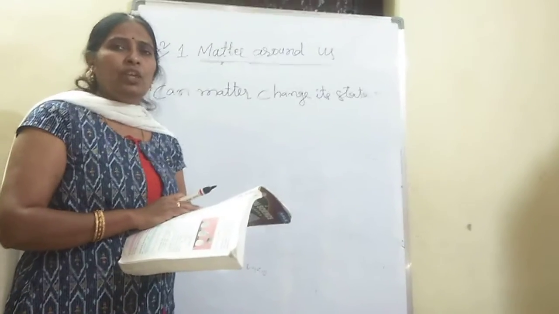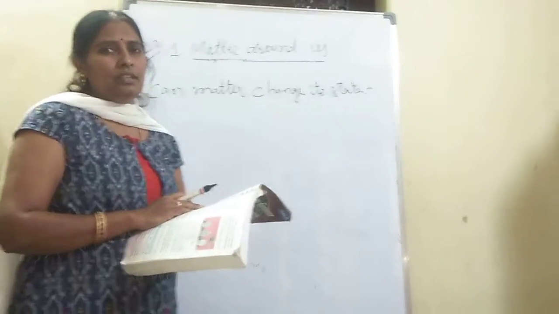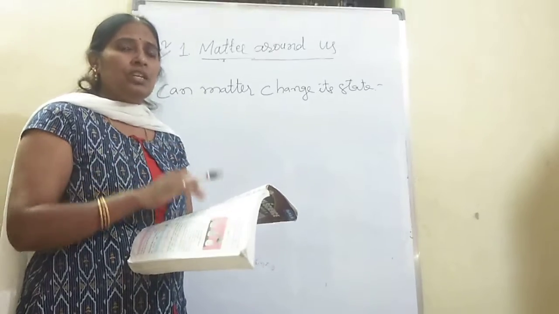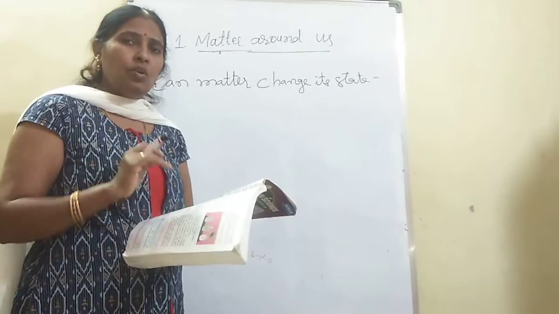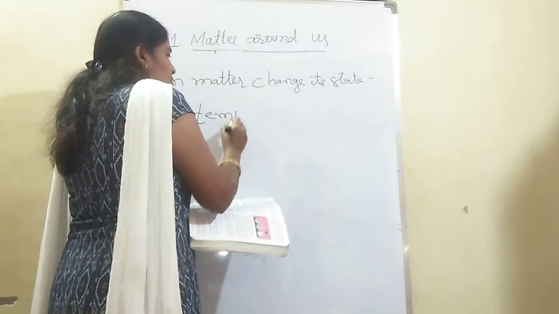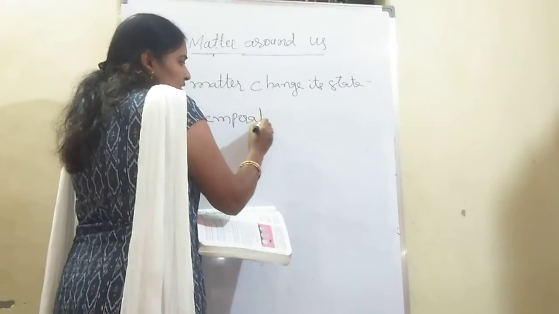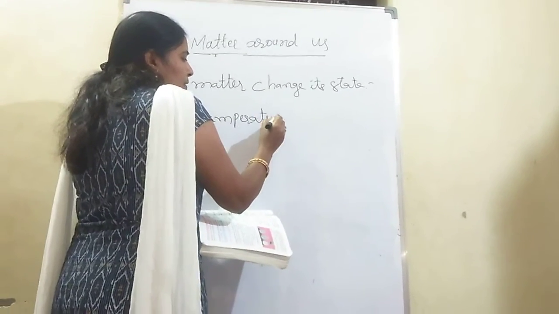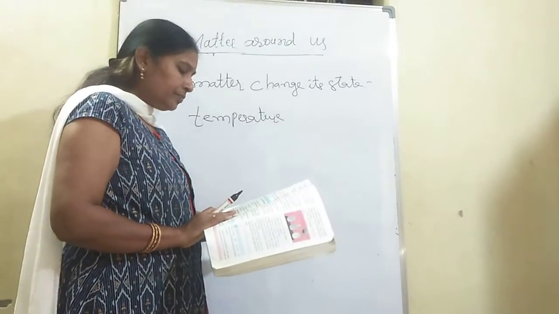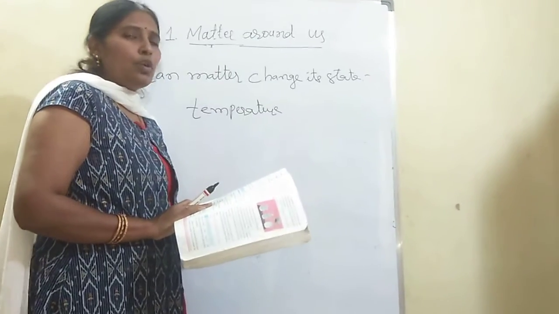After 3 days, when you open it, it has converted into ice. This shows that one state changes into another state by lowering the temperature. So temperature is the first factor which affects the change of state of matter from one state to another. And he is giving one good example, coconut oil.